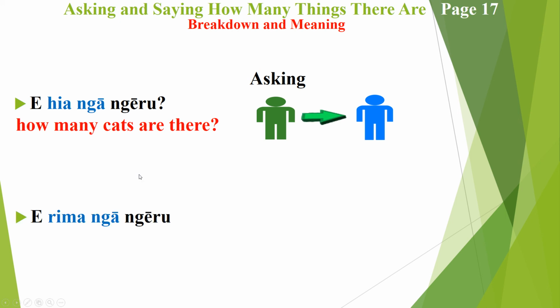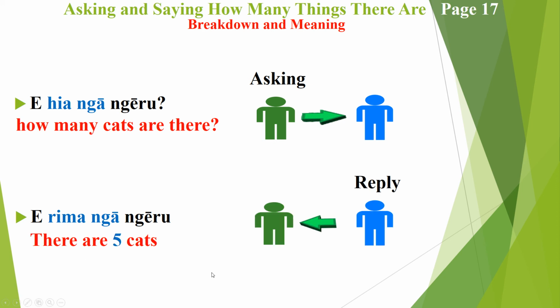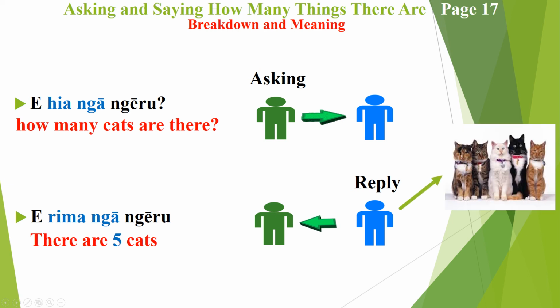And the answer is e rima ngā ngeru, and that simply means there are 5 cats. Mr. Blue is answering Mr. Green, simply saying that there are 5 cats. And if we count them, 1, 2, 3, 4, 5, or I should be saying tahi, rua, toru, whā, rima. And now it's your turn, like karaoke.